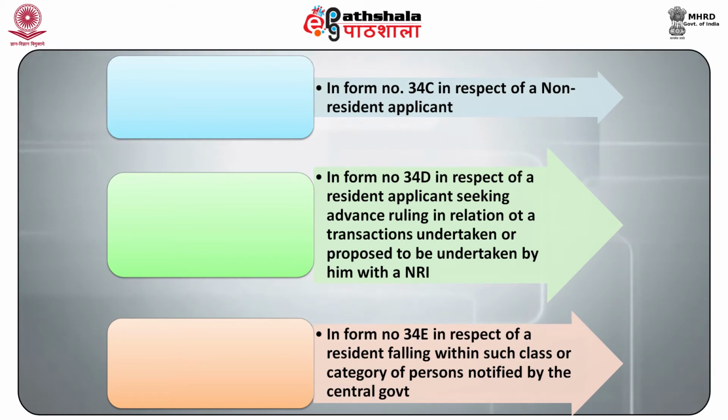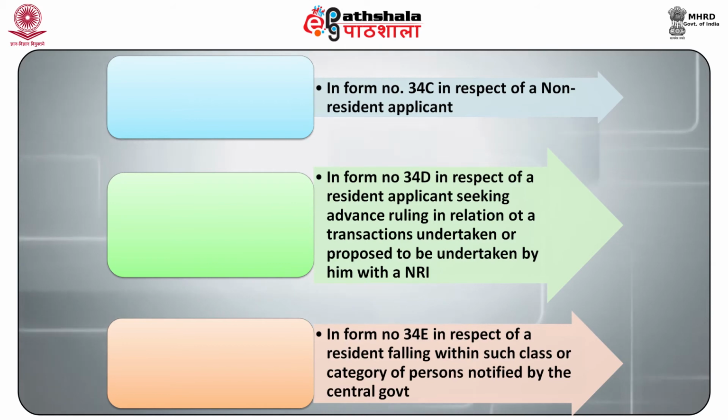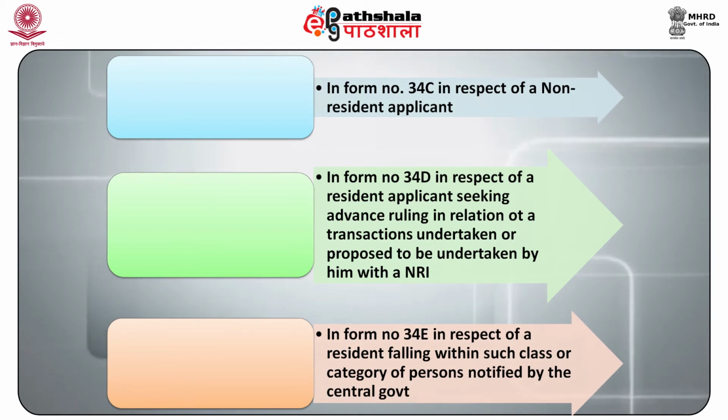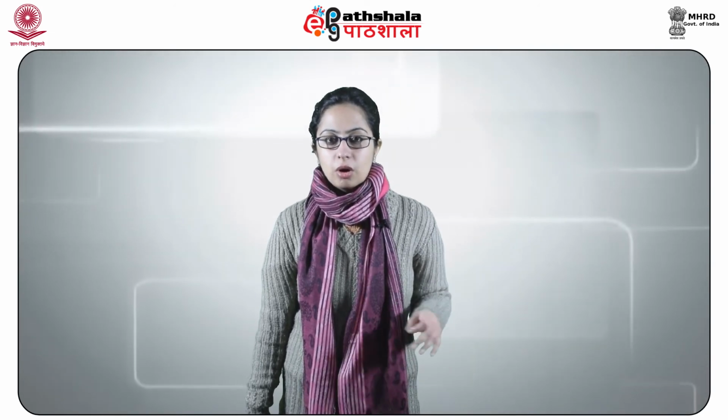B. In form number 34D in respect of a resident applicant seeking advance ruling in relation to a transaction undertaken or proposed to be undertaken by him with a NRI. C. In form number 34E in respect of a resident falling within such class or category of persons notified by the central government. Second, the application should state the questions on which the advance ruling is sought.